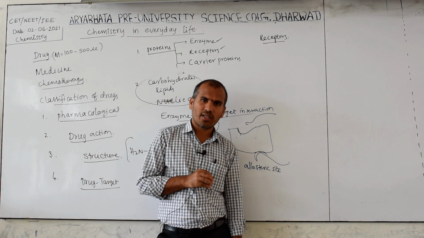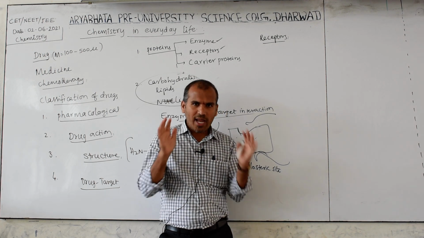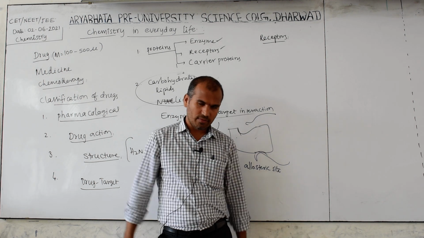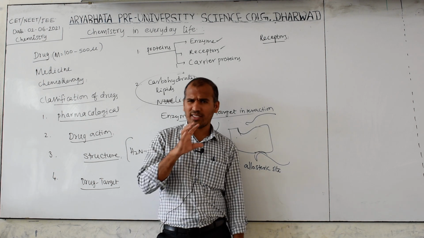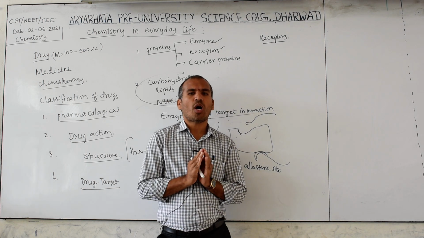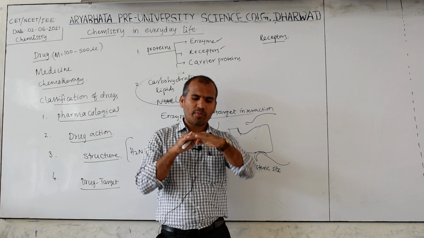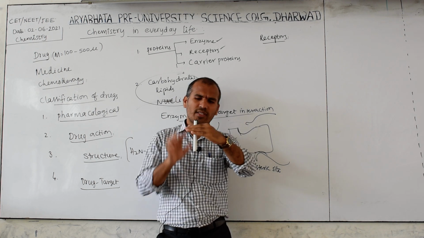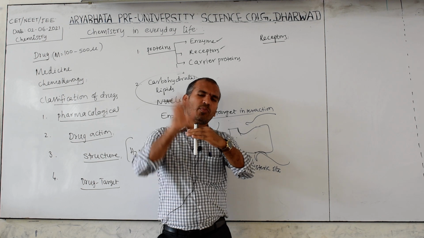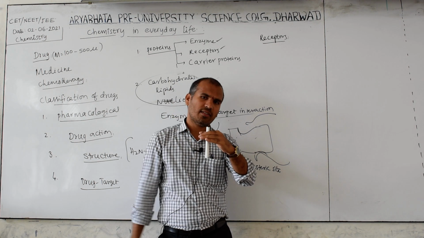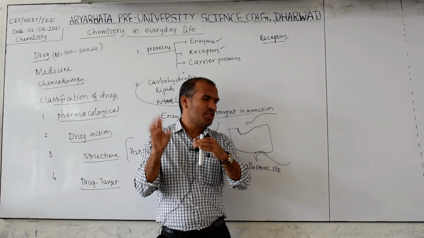Receptor means what? These are proteins embedded, present in the cell membrane. Keep in mind, it is present in the cell membrane and projects outward. This is part of the cell membrane. The part projecting outside of the surface of the cell membrane is called the active site. It has a different shape.